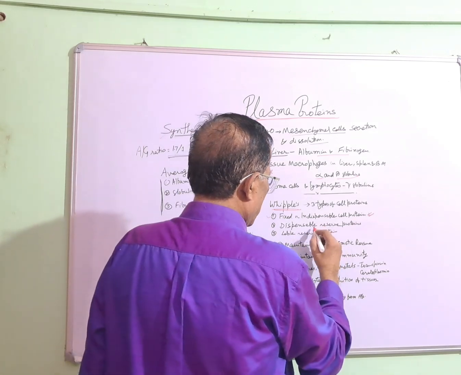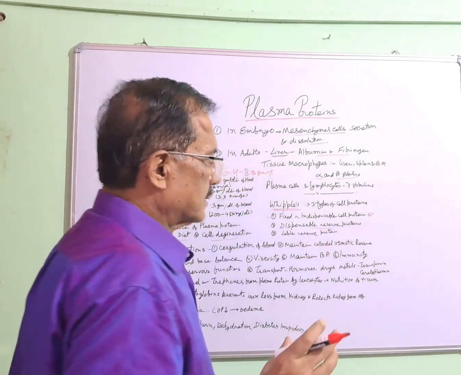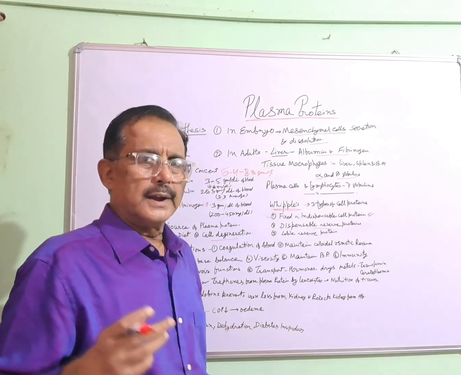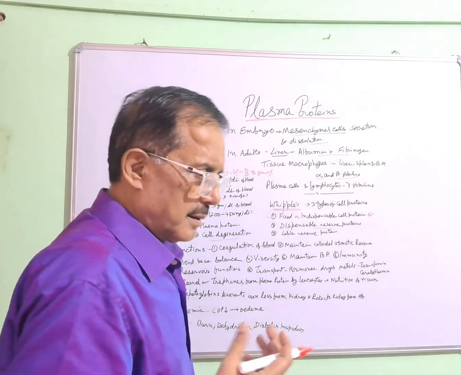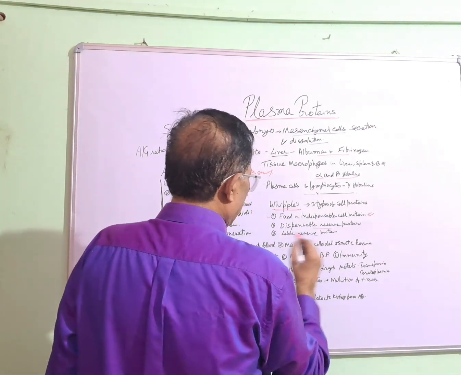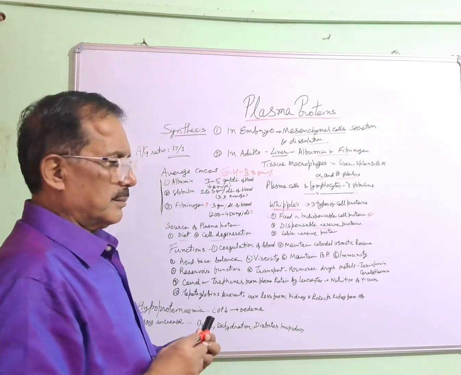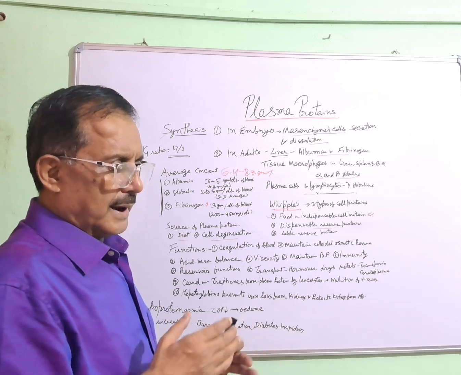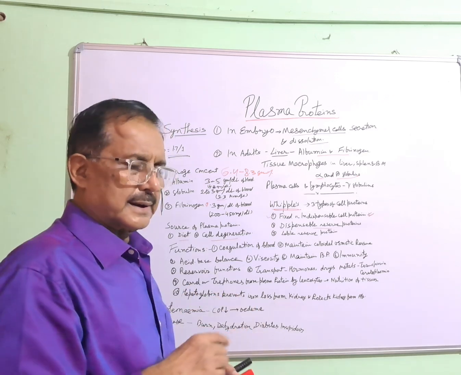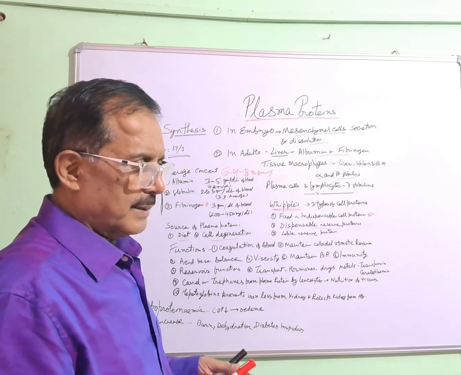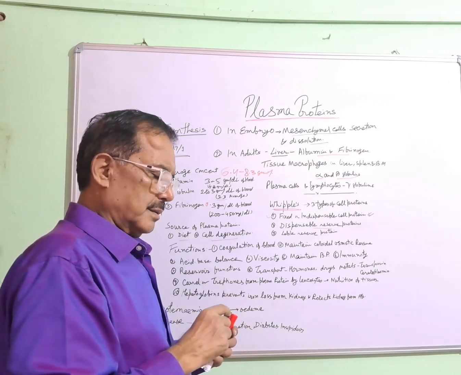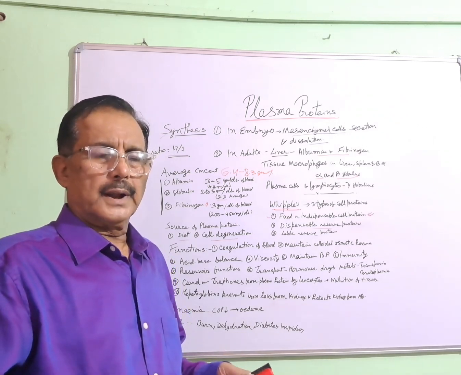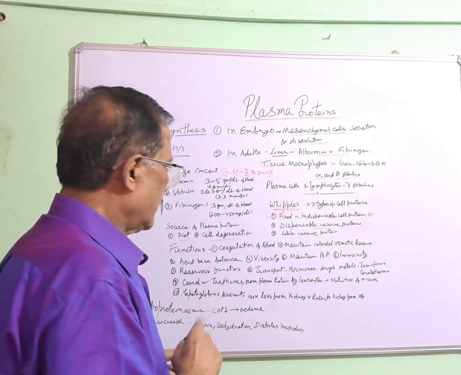Then dispensable reserve protein. Dispensable reserve protein means the proteins are there, and they may come into the circulation in an emergency and be used in metabolic processes. And third is the labile reserve protein, meaning the proteins are present in the cell and in the plasma in a reversible, labile state. When cell proteins are more, they go into the plasma protein, and when plasma protein is more, it goes into the cell.